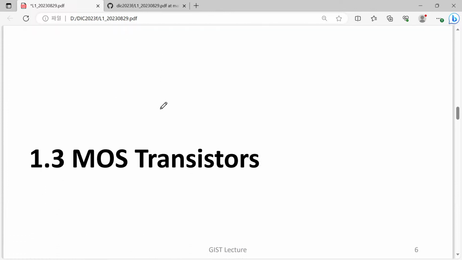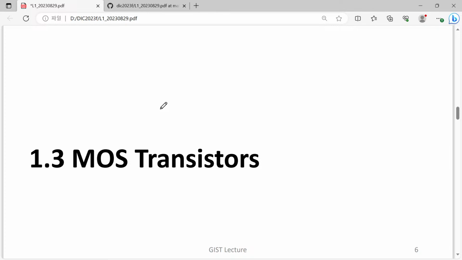Today is the very first lecture. In many courses, this first lecture is devoted to an introduction. But I just wanted to dive into the main scope, like the MOS transistor. The MOS transistor is the basic building block of our modern integrated circuits, digital, analog, or whatever.